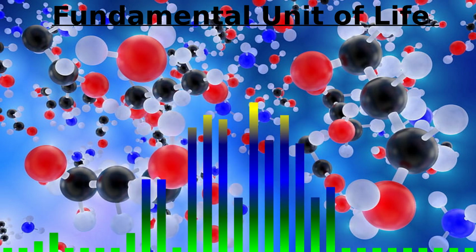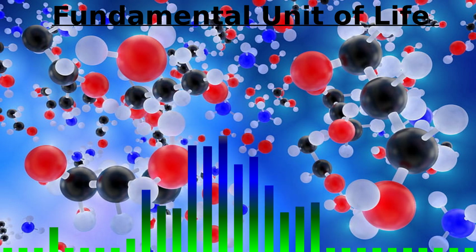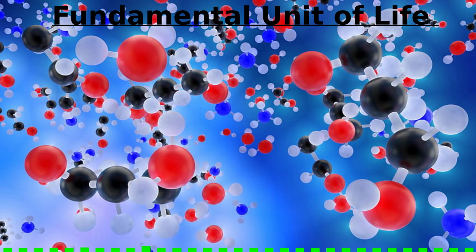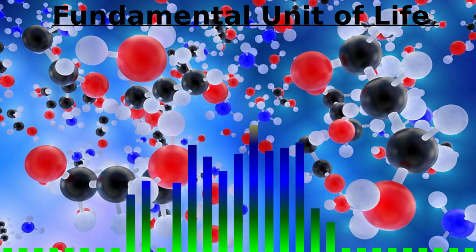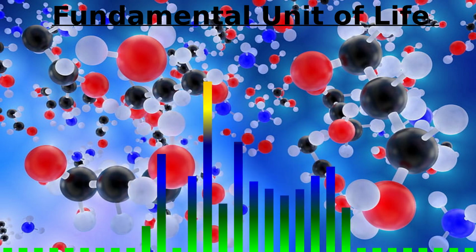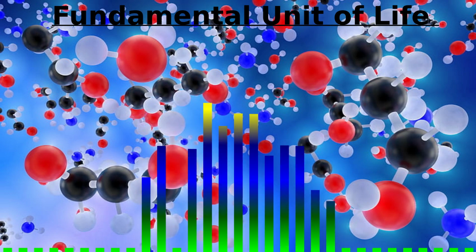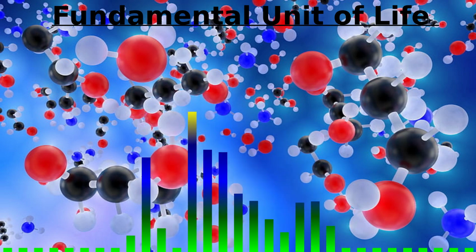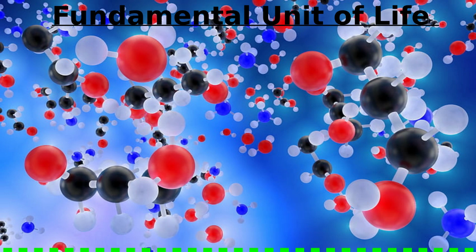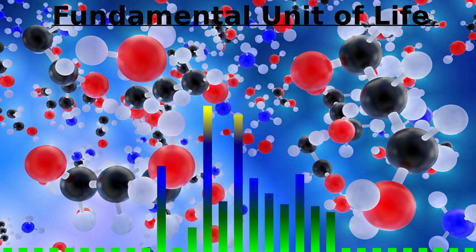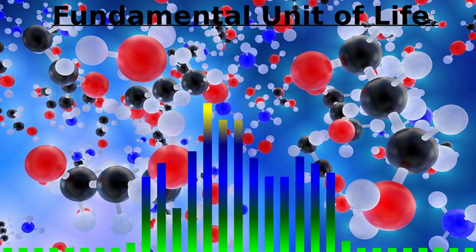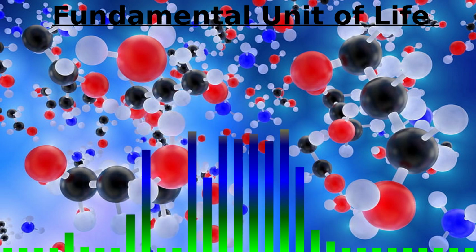Impermeable. The membrane which allow no particles to enter inside the cell are known as impermeable membrane. Permeable membrane. The membrane which allow every particles to enter inside the cell are known as permeable membrane. Semi-permeable. The membranes which allow only some particles to enter and restrict some from entering are known as semi-permeable membranes. Selective permeable membrane. The membrane which allow only selected particles to enter inside the cell and not others are known as selectively permeable membranes.